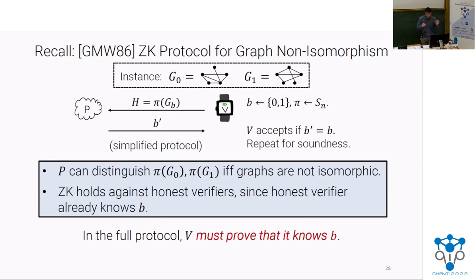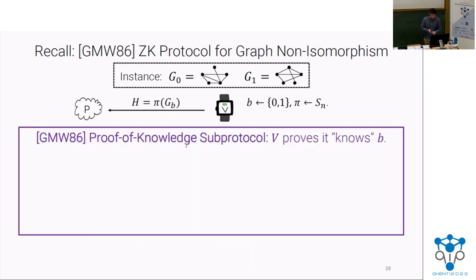Okay. So in the full protocol, before the prover sends this bit B, the prover and verifier engage in a sub-protocol where the verifier convinces the prover that it already knows B. And only once the prover is convinced that the verifier wouldn't learn anything from the prover sending B does it actually go ahead and send that bit. Okay. So there's a proof of knowledge sub-protocol, these extra messages that happen in the real protocol, and this is how you make this thing actually fully zero knowledge in the classical setting.